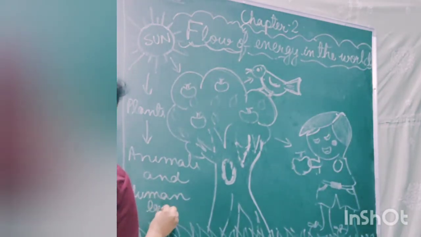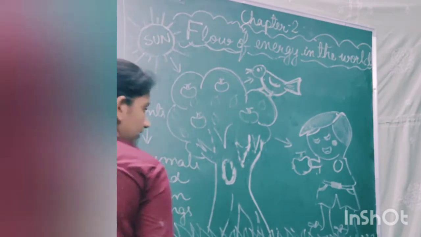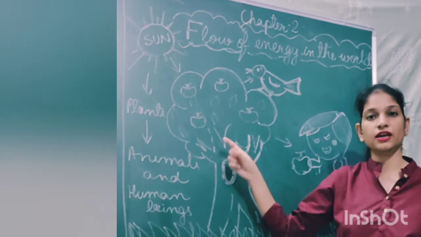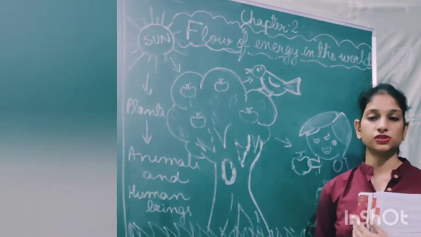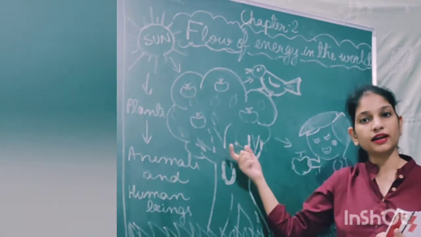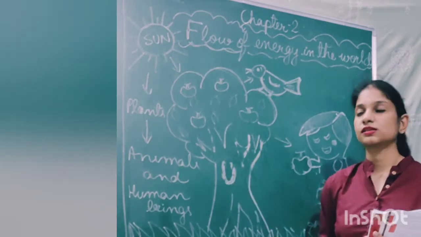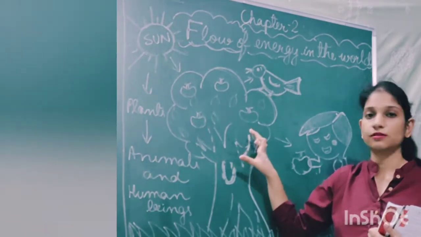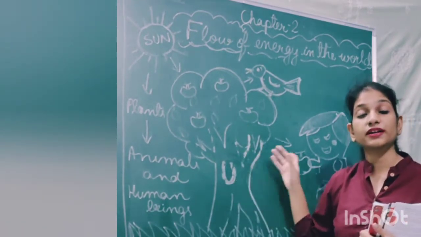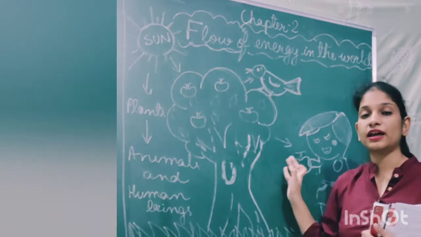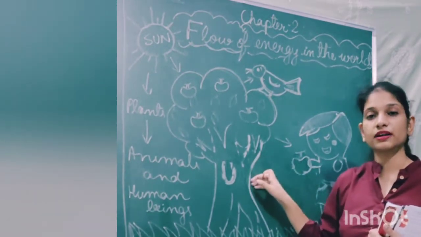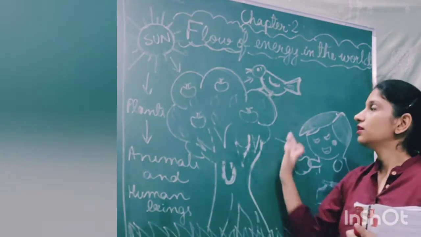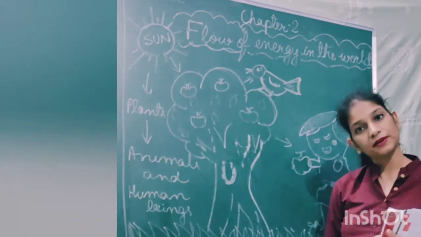Alright, either directly or indirectly, which means that either we are directly consuming plants or we are consuming those organisms which are dependent on plants, right? So, for example, a goat, right? A goat is also dependent on the plant, but a goat will be eaten by a tiger. So the tiger is dependent on the goat, but it is indirectly dependent on the plant also. So this is how the flow of energy takes place.